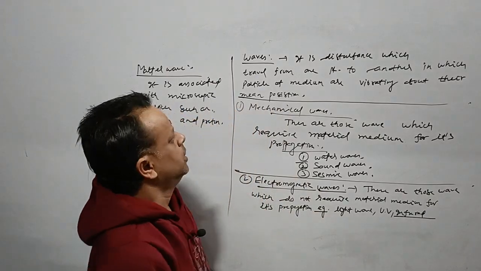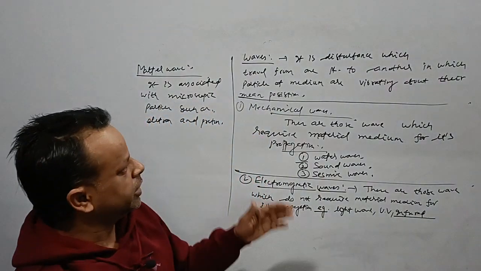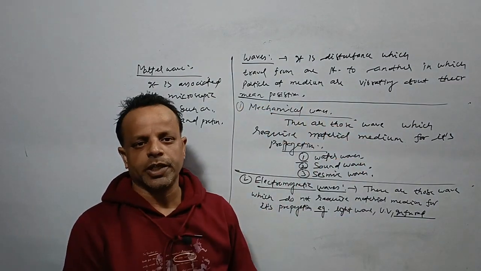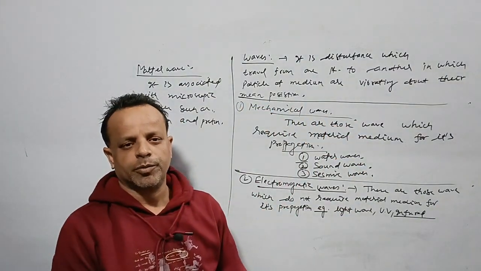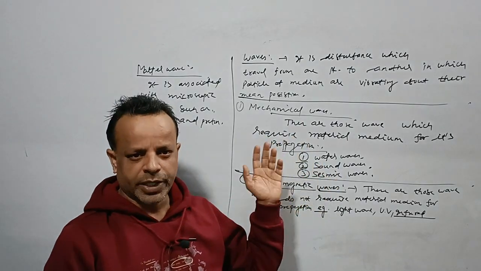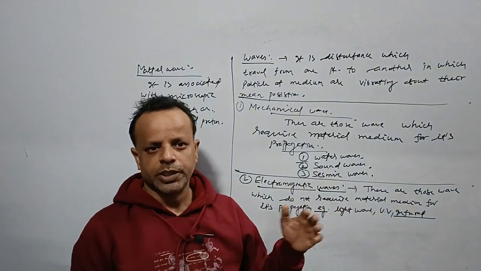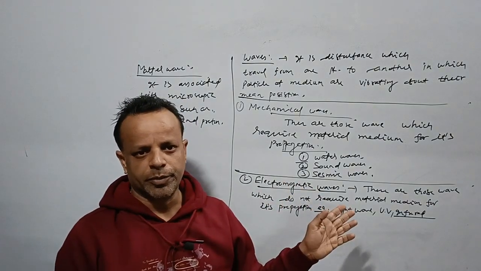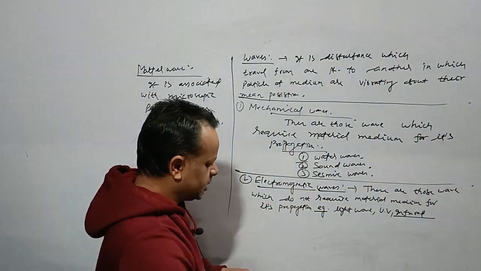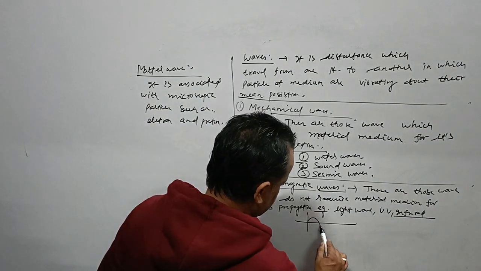What have we learned? A wave is basically a disturbance which travels from one point to another, in which particles of the medium are vibrating about their mean position. Then we have mechanical waves, which require a material medium for their propagation. Then we have electromagnetic waves, which do not require any material medium for their propagation. Why is it called an electromagnetic wave?